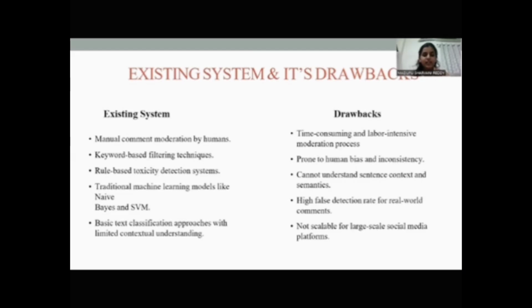For example, sarcasm or indirect toxicity may often be missed. Also, they produce high false detections, which means normal comments may be flagged as toxic. Finally, these systems are not scalable for large platforms like Instagram or YouTube, where millions of comments are posted daily.